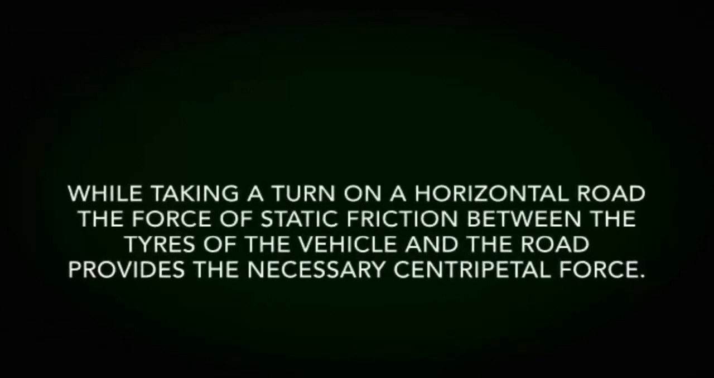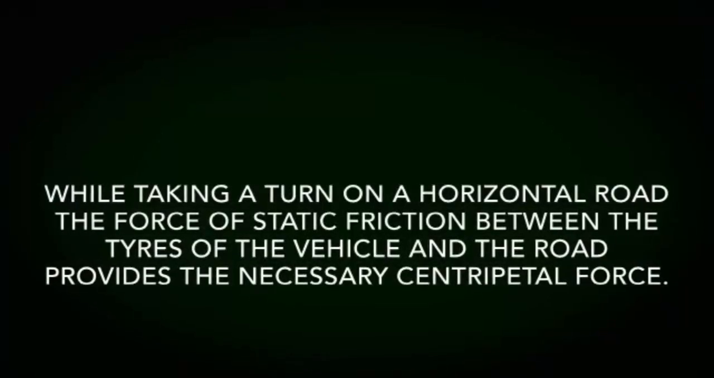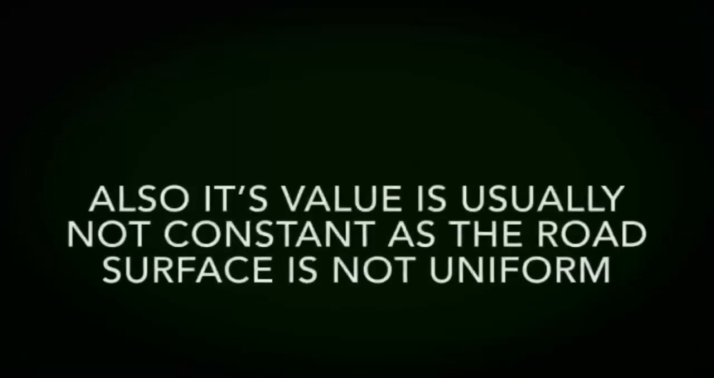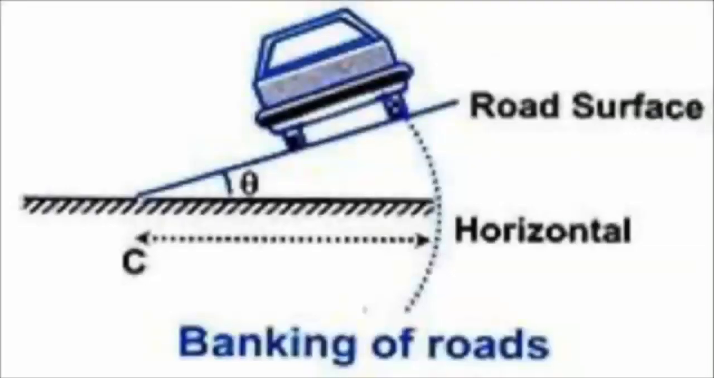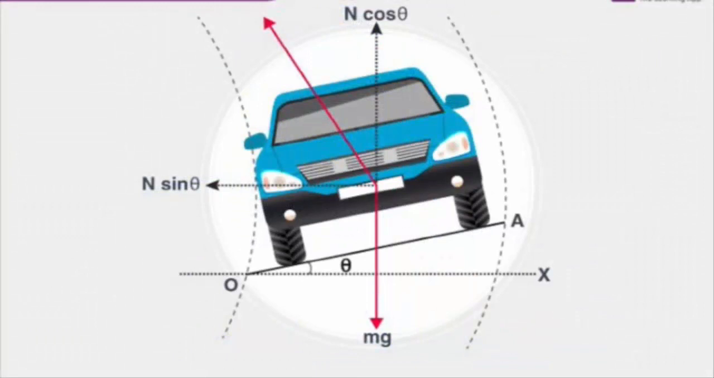While taking a turn on a horizontal road, the force of static friction between the tires of the vehicle and the road provides the necessary centripetal force. However, the frictional force has an upper limit. Also, its value is usually not constant as the road surface is not uniform. For this purpose, the surfaces of curved roads are tilted with the horizontal at some angle theta. This is called banking of a road. Here is the figure of a vehicle on a banked road.